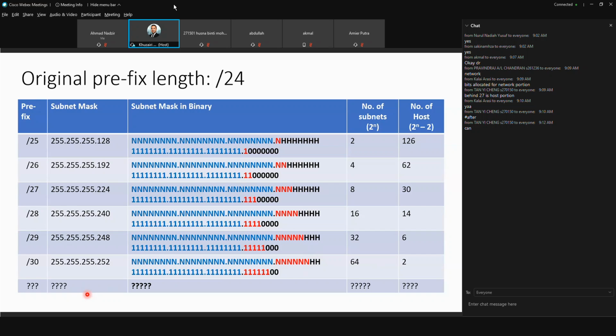Cannot, because you make it /31, you have only 1 bit for the host. So meaning that you'll get 0 hosts. No host can be allowed there, right? So 2 to the power of 1 becomes 2 and minus 2 becomes 0. So it is not possible to borrow to leave 1 bit for the host. At least you must leave 2 bits for the host. So you cannot borrow until the host becomes only 1 bit. Okay.